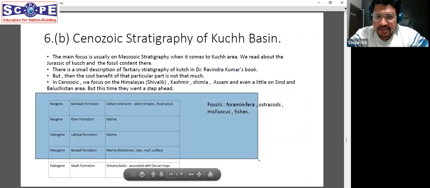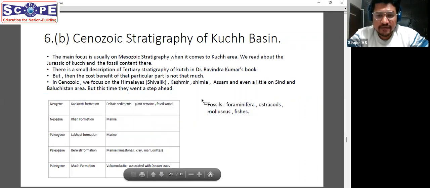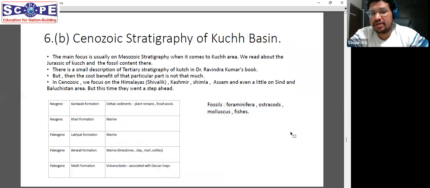Here I have mentioned that particular stratigraphy as well as the fossil content that is found there. But if you go on remembering each particular stratigraphy which has less probability of being asked, it has a very poor cost to benefit ratio. The benefit that comes out is very little, and the amount of time that you give to it is very high. So I will say that since this is not a question which is usually repeated, this is something which you can safely skip.